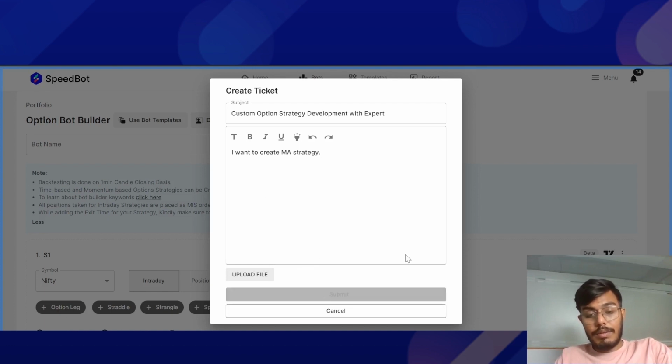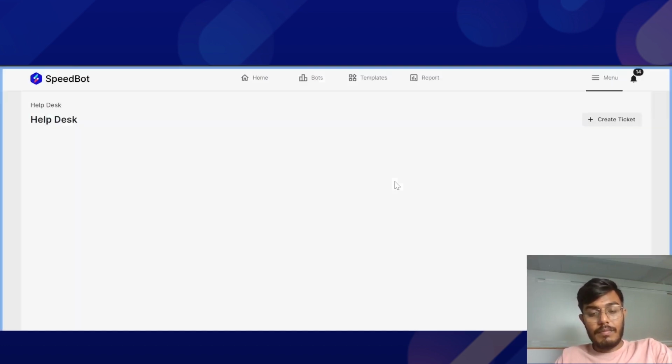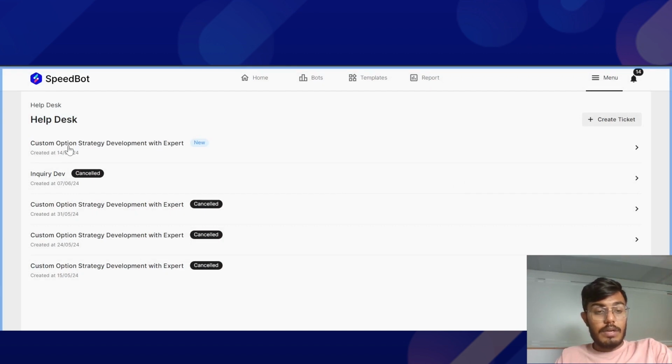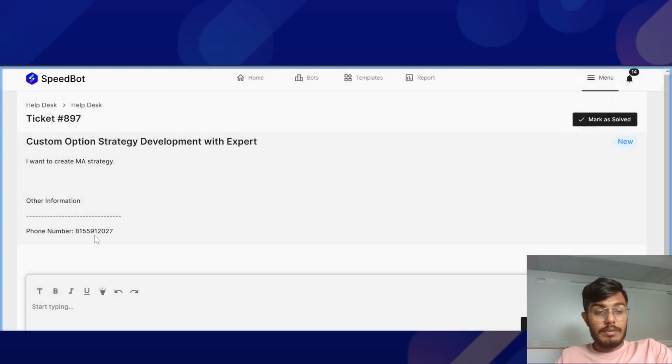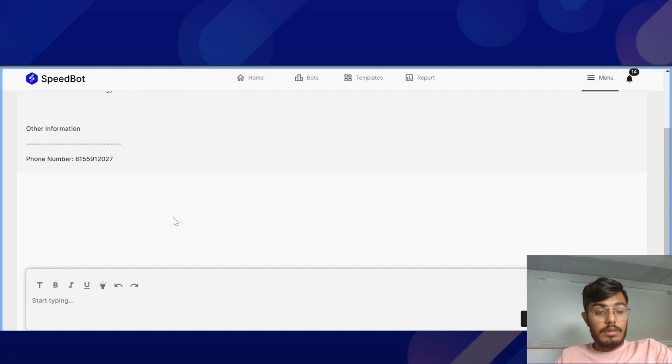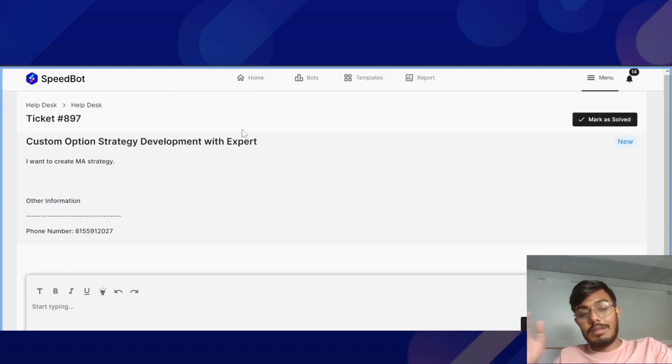And once you click on the submit button over here, it will get populated as a new ticket with a number, right? So that's how the team will be able to track your tickets, your queries, and they'll be able to resolve it as soon as possible.